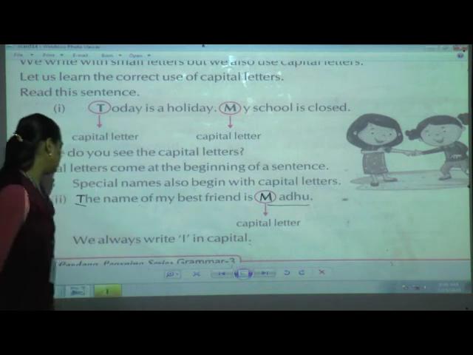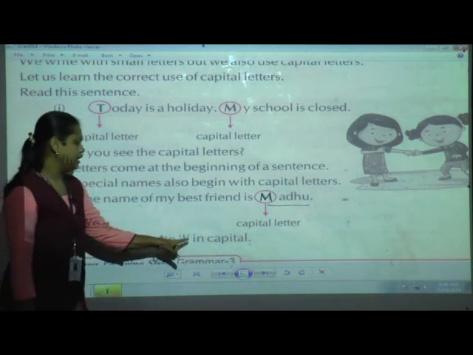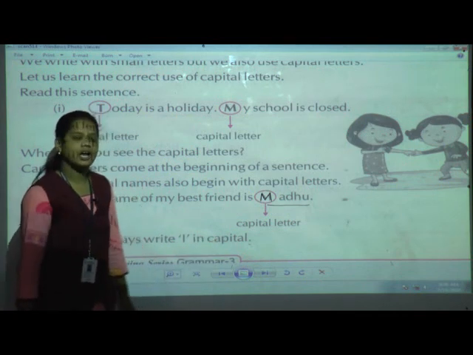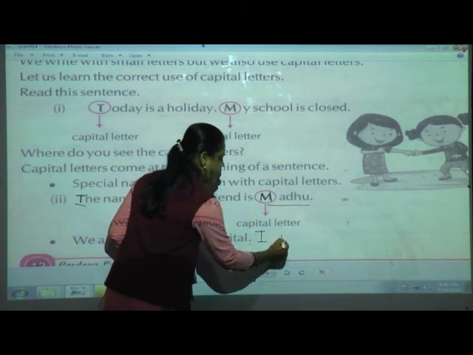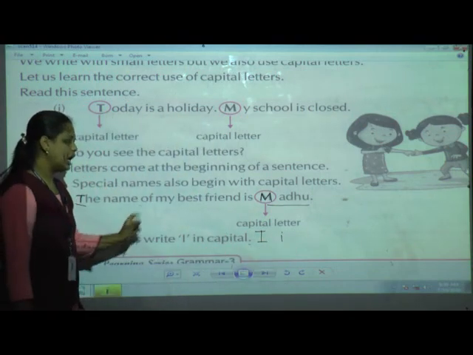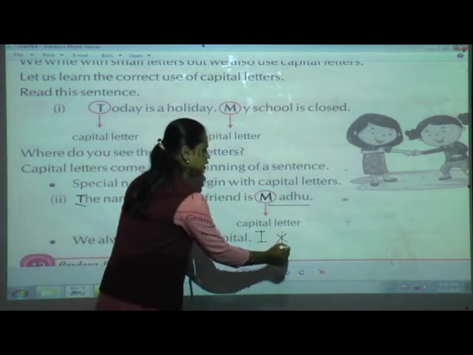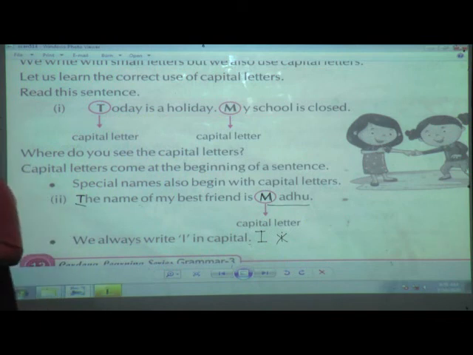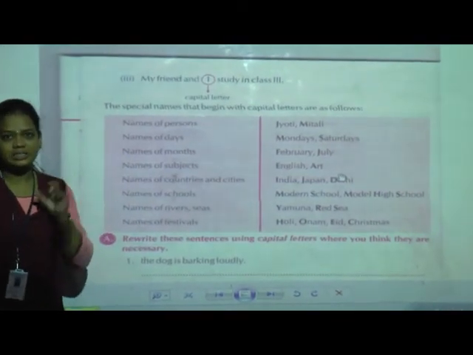Okay. Now here see, we always write I in capital. See, I we always have to write in capital. Don't write I in the small letter. Whenever we have to write I, write it in the capital letter. Don't write it in the small letter. Okay. Just now I told you that we have to write I in the capital letter.